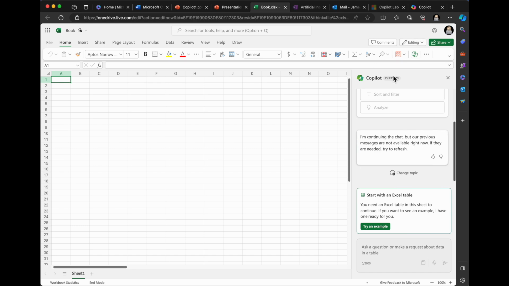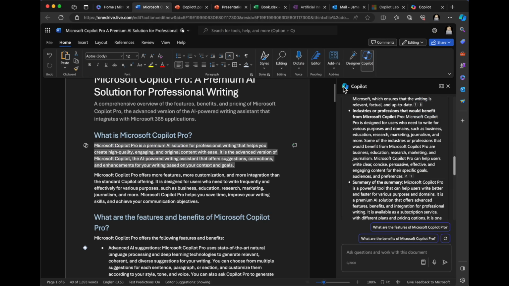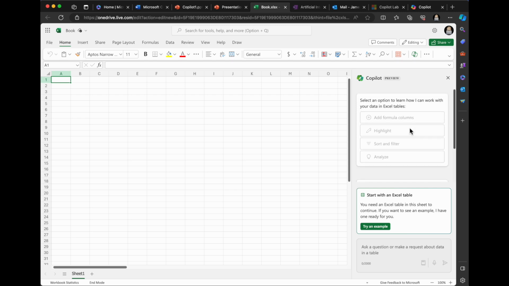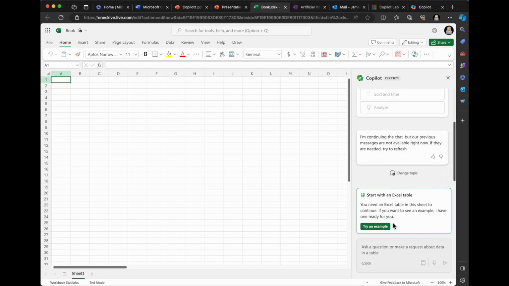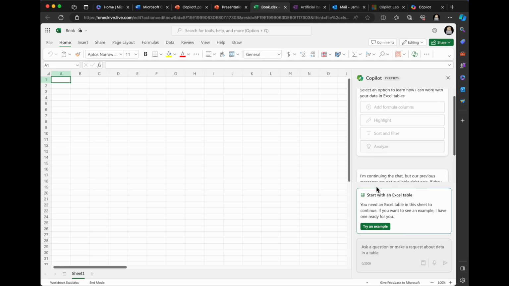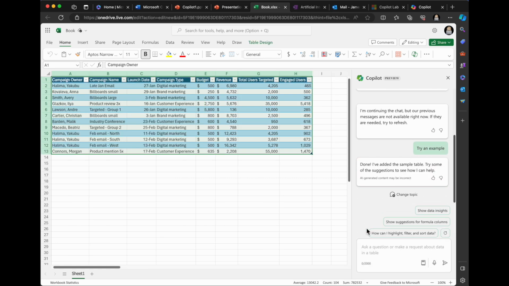Copilot preview, that's interesting. Was it showing? It wasn't showing preview here, and it wasn't showing preview here. So it's showing preview, so this is interesting. So let's see here. So these are grayed out because I have no data in here. So I'm going to say try an example. Let's see what it dumps in there. Ooh, thank you, sample data. Okay, so you created sample data.